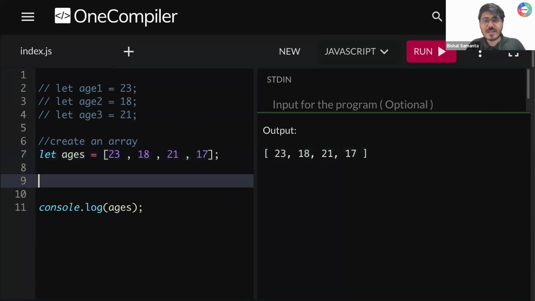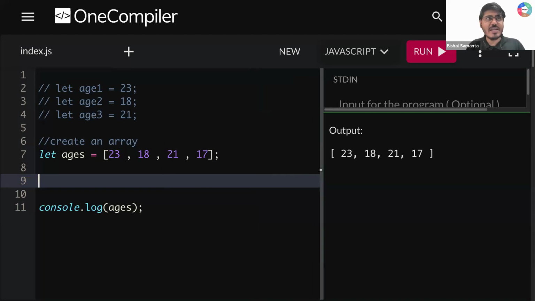Okay, someone is typing, sir, why are you using these square brackets? If you want to create an array in JavaScript, you need to use these square brackets. That is the reason we are using these brackets. This is the syntax for creating an array. Okay, Abhishek. So this is how you create an array, and you store one element, two elements, three elements, four elements. You store a total of four elements inside that array, and that is how we are getting this thing present.